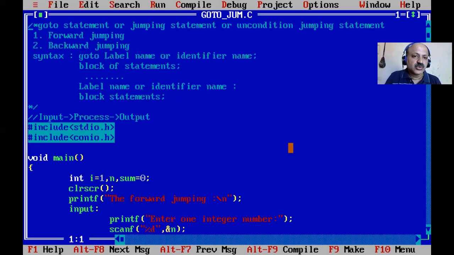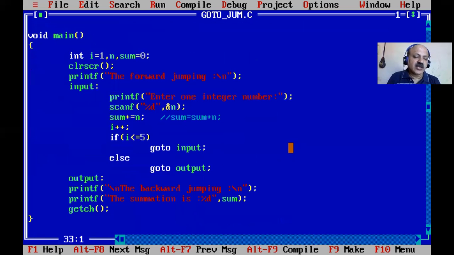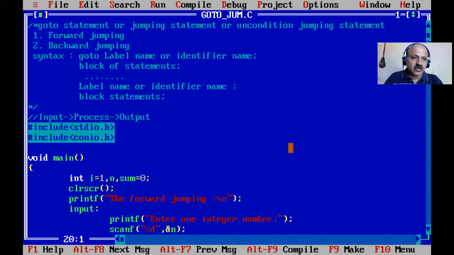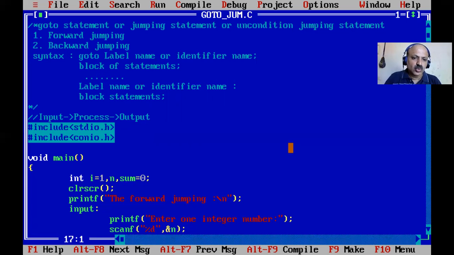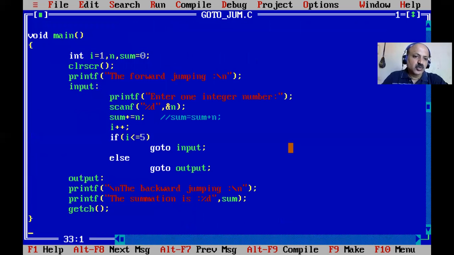So that is a perfect example for forward and backward jumping. So write this program in your notebook in C language. Yes, I also covered the syntax and both types, forward and backward jumping. So goto is sometimes useful, but we can avoid it in our programming.